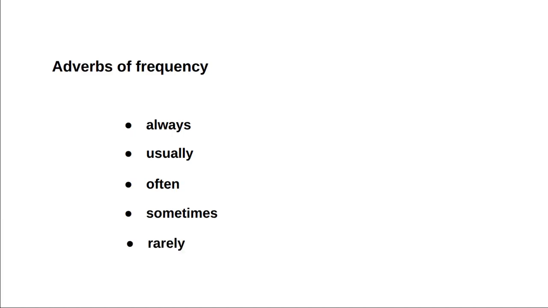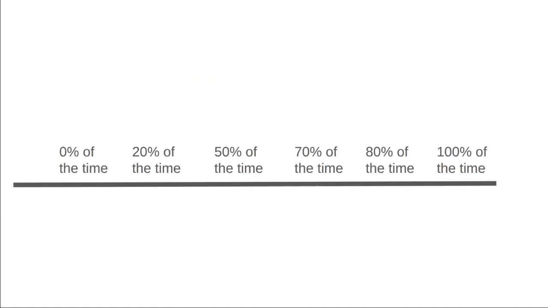So today we're going to talk about adverbs of frequency. For example, always, usually, often, sometimes, rarely, and never. So looking to the right of the line where we have 100% of the time, if I do something 100% of the time, it's something I do always. So, for example, I always have a cup of tea in the morning.